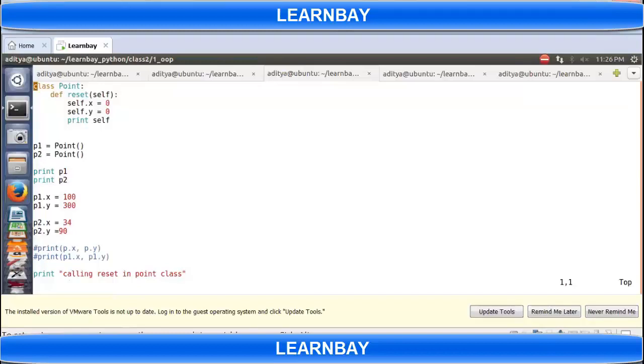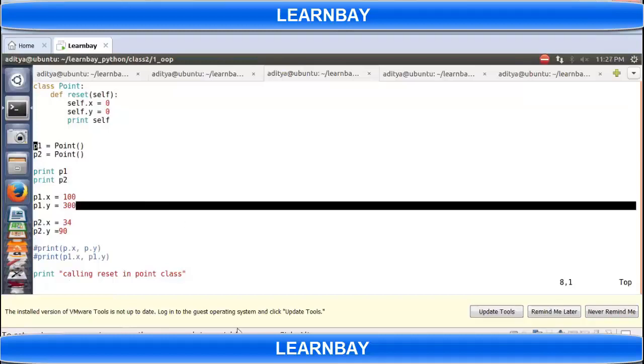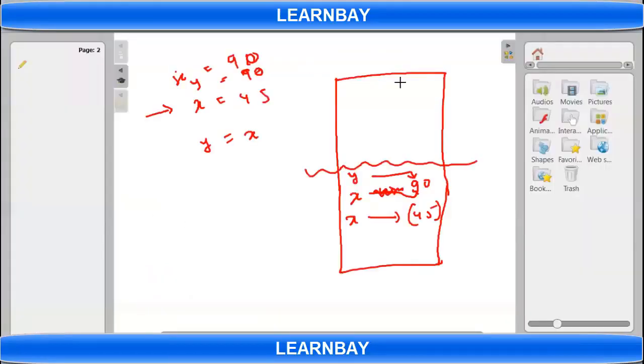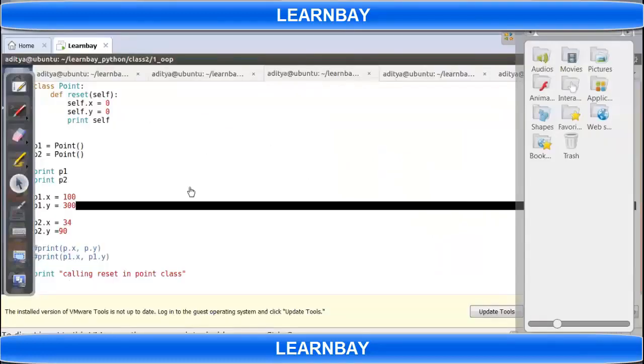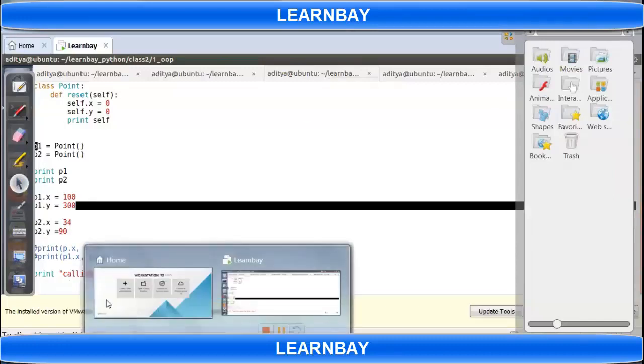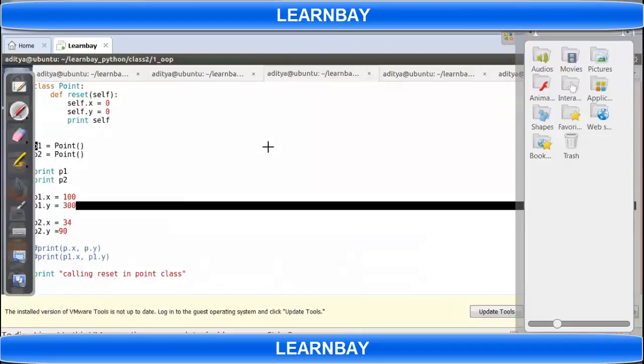Can you explain what exactly is happening in this program? I created two, P1 and P2, here.